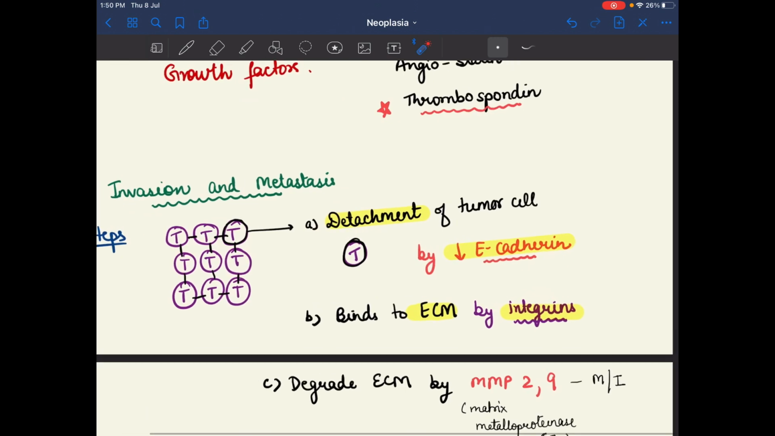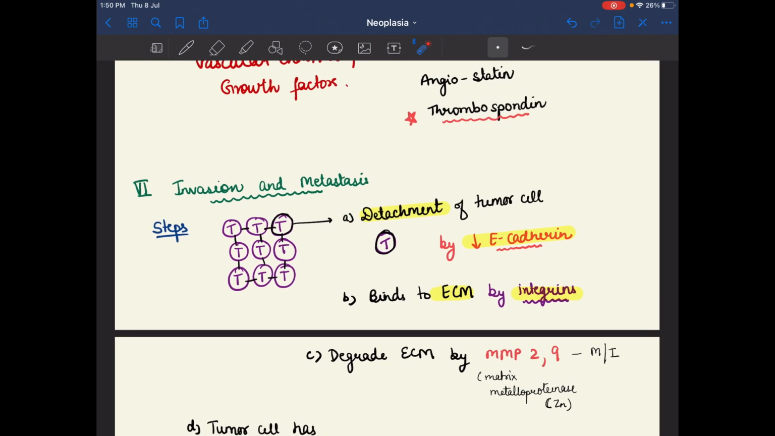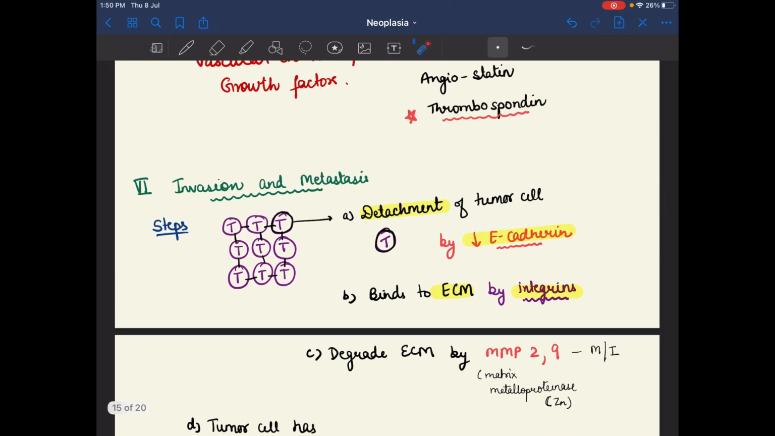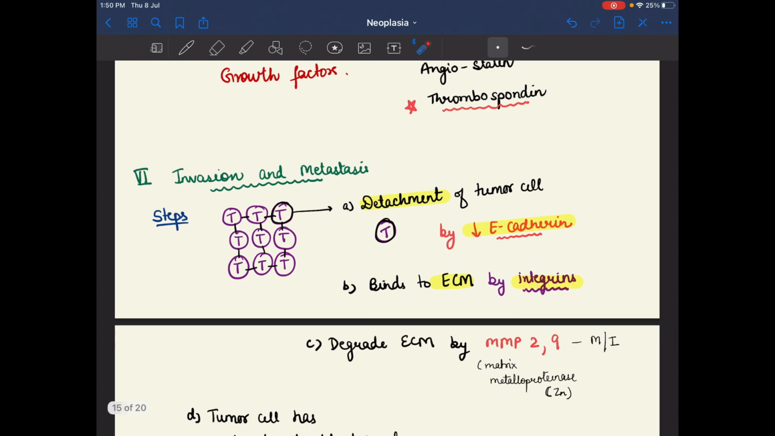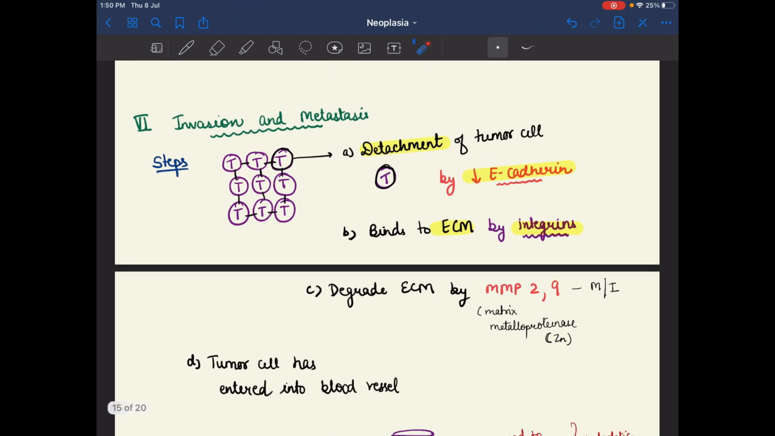After that we have invasion and metastasis. Invasion and metastasis occur by 4 steps. First, the tumor cells are attached by E-cadherin. If there is a decrease of E-cadherin, detachment of tumor cells will occur. So this is the first step, detachment of tumor cells by decreasing E-cadherin. Now the tumor cells bind to the extracellular matrix by integrins. So integrins help in their binding.